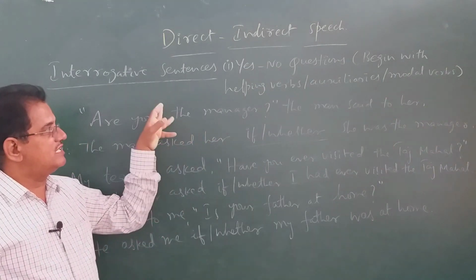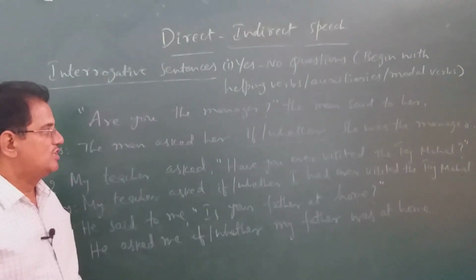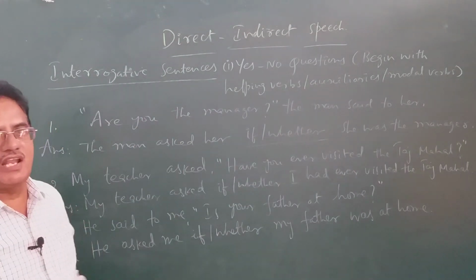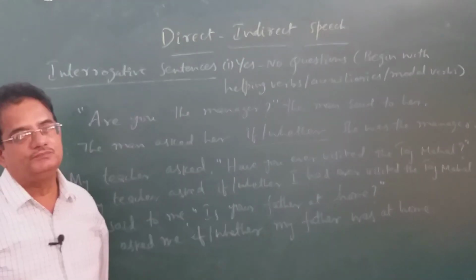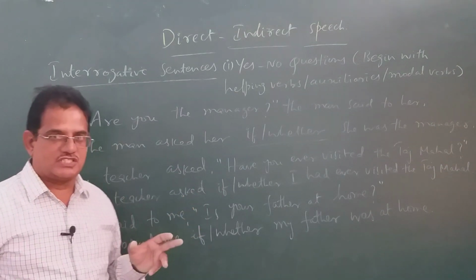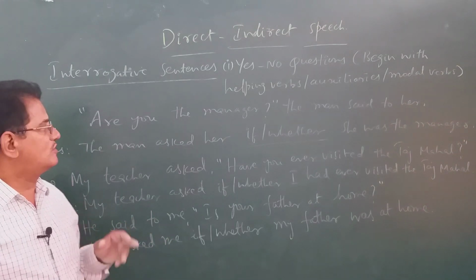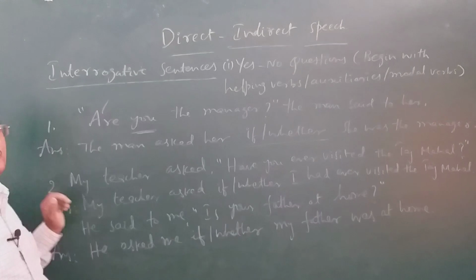When we change yes or no questions into reported speech, we have to use "if" or "whether" as the reporting word. Only one of them, either "if" or "whether." That's why I kept a slash in between them. So when we convert questions into reported speech, we first change the subject, then we write the past form of the verb.